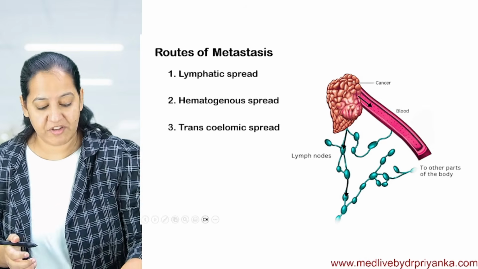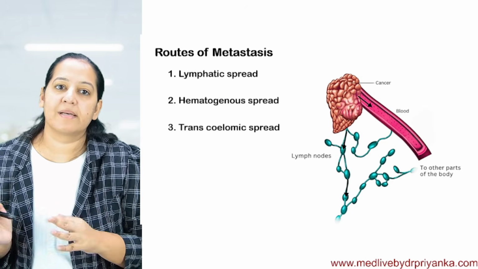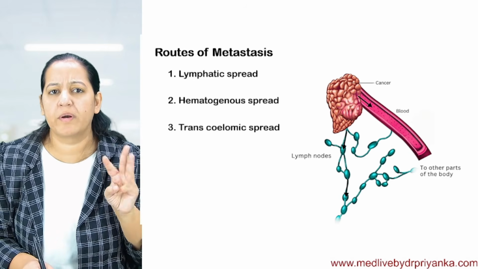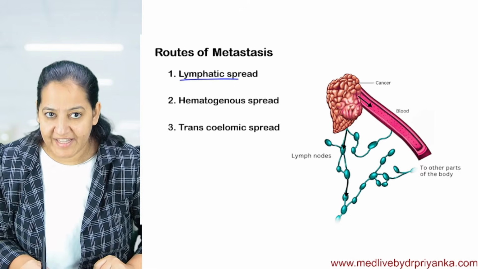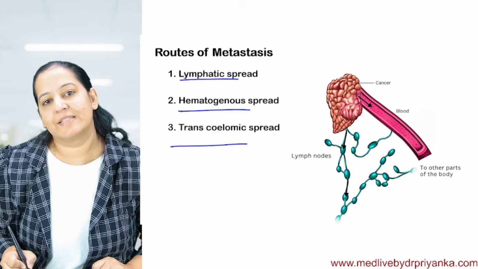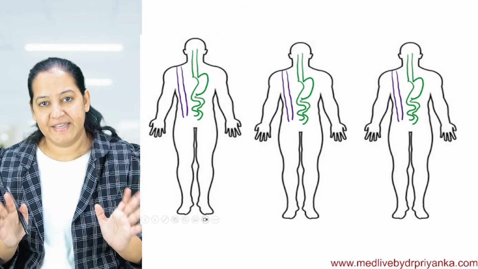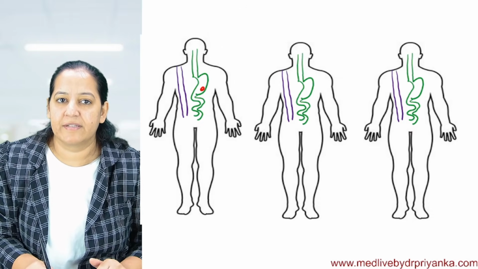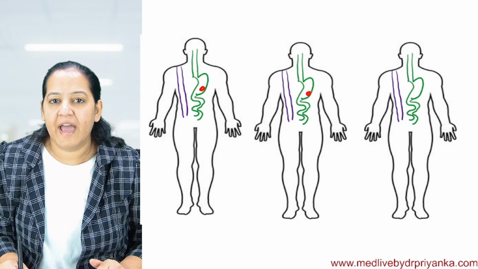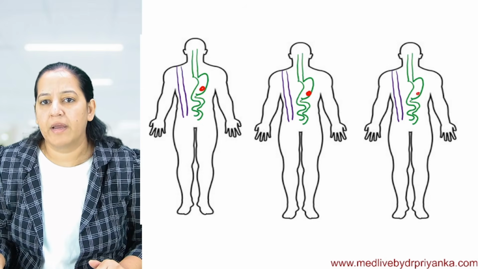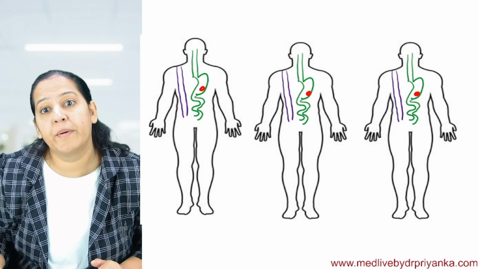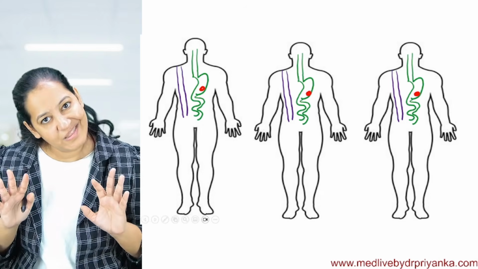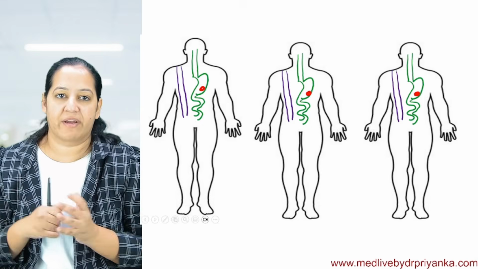Now coming to the routes of metastasis. How does metastasis occur? There are three routes. What are the three routes, people? Keep responding. Lymphatic spread, hematogenous spread, transcoelomic spread. I will explain all three. Can you see here three human bodies? I will take the same example, gastric carcinoma. I am drawing the gastric carcinoma in all of them. This is the primary tumor I have drawn. Suppose this human has the primary tumor in the stomach. It's malignant, it's gastric carcinoma.